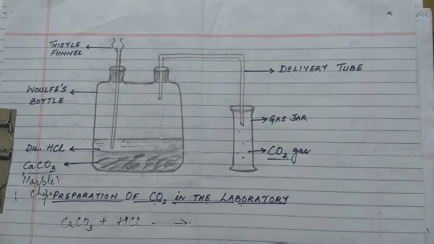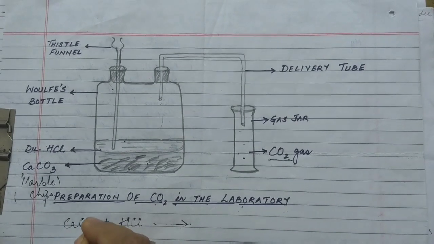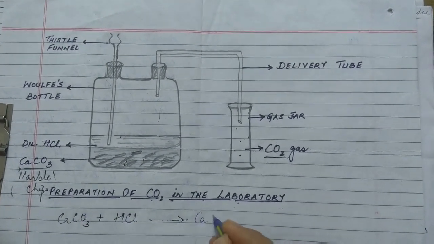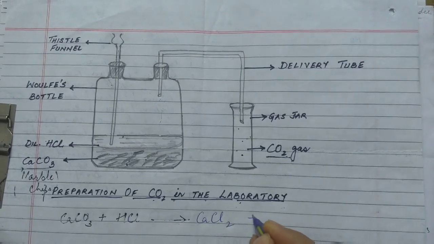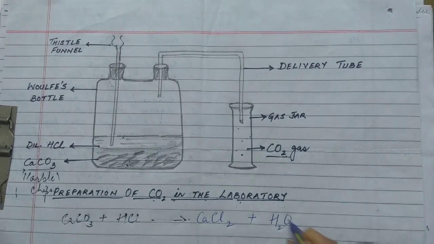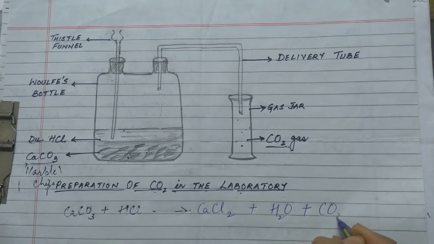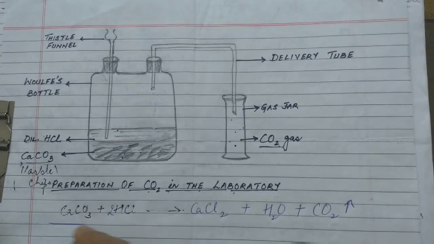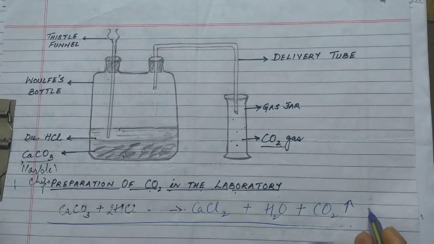So it is calcium carbonate plus hydrochloric acid forming calcium chloride plus water plus carbon dioxide, which is released. So this is the reaction for the laboratory preparation of carbon dioxide.